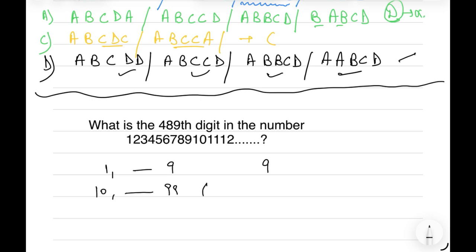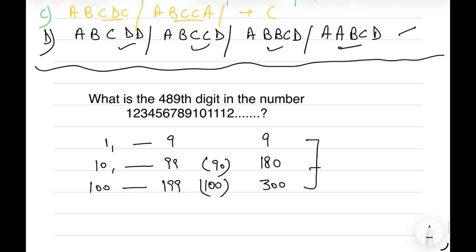From 1 to 9 we have single digits, that is 9 digits. From 10 to 99 we have 90 numbers with 2 digits each, that is 180 digits. From 100 to 199 we have 3-digit numbers, and since there are 100 numbers, 100 into 3 gives 300 digits. So 489 digits are till 199, and the last 3 digits are 199.